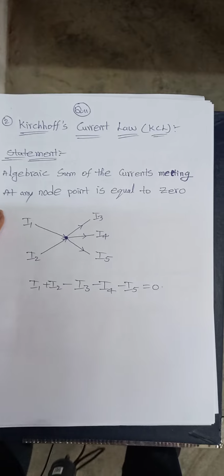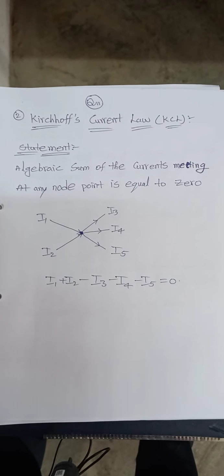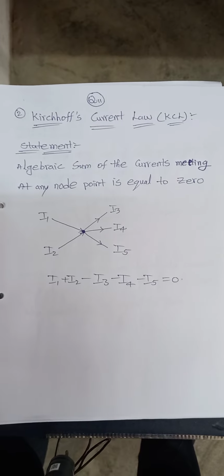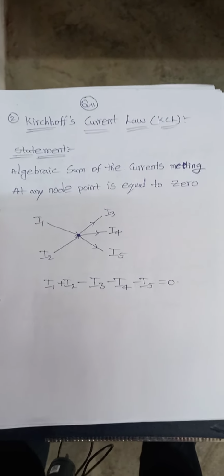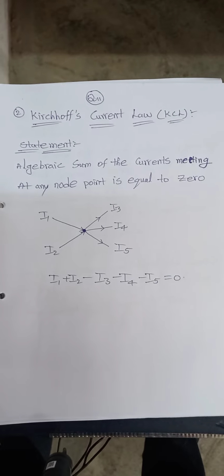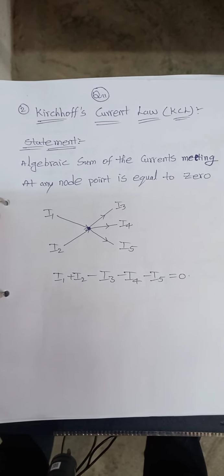Whatever statement you are comfortable with, you can write it in the external exam. For example, the algebraic sum of all the currents around a loop is equal to 0, you can write that also. And at a particular node, incoming and outgoing currents are equal, that statement you can also write.